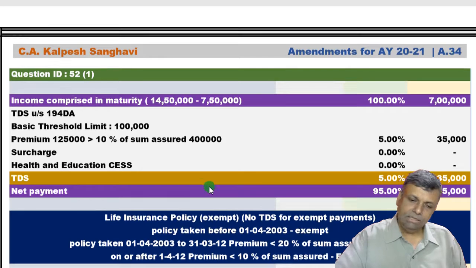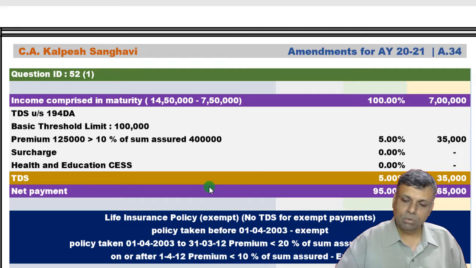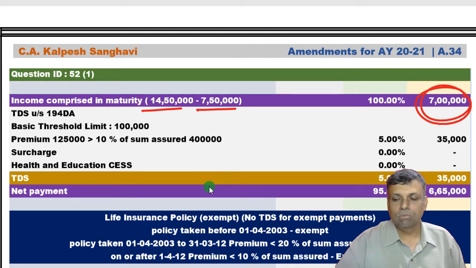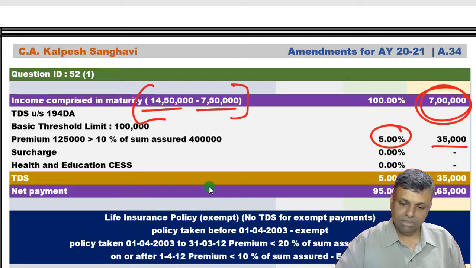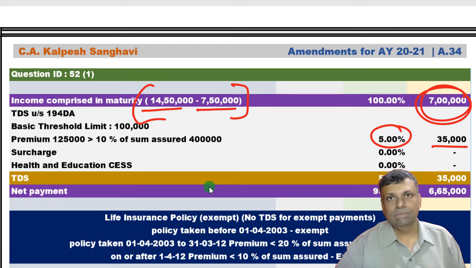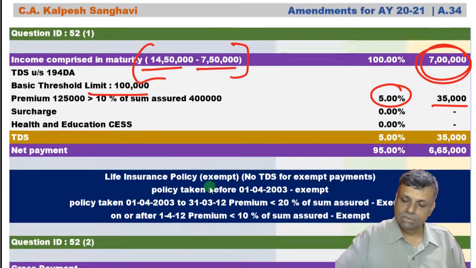Now see, in the first part of this particular question, your maturity figure is some 14 lakhs odd, but the investment was 7.5 lakhs of rupees. So how much is the income component? On that you multiply 5% and get the amount of the TDS. So this is one adjustment that should be kept in mind: how much you have received against the investment, the tax deductor has to know, and what is the amount paid. That means how much is the income component therein, and there is a basic threshold limit. So these two things together you should keep in memory, and it should be a taxable policy.